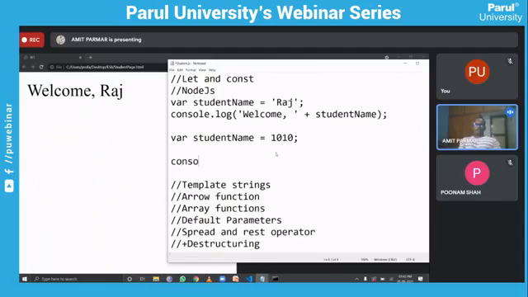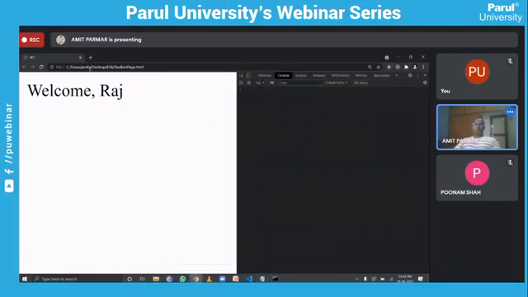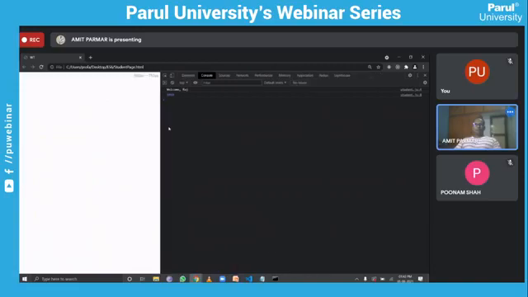If I write another console and I write like this, you will be able to see two consoles in this particular window. So here, this is the output of our console window.